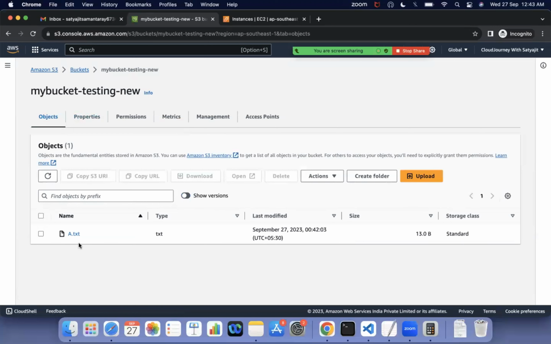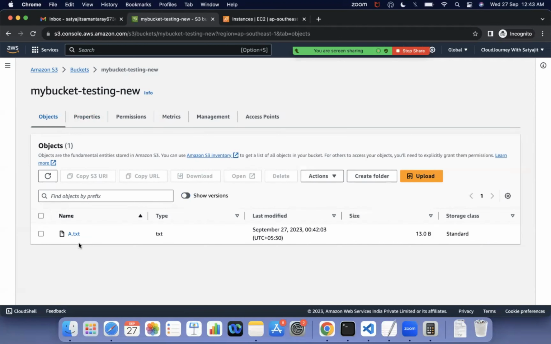Okay, what does it mean that versioning is enabled? So if accidentally or unknowingly someone deleted, you can just go there and show the versions, and there you can restore it back. How to restore it? It will create a delete marker. So we need to delete the delete marker, then only the object will be restored. Okay, so that is the beauty of the versioning.